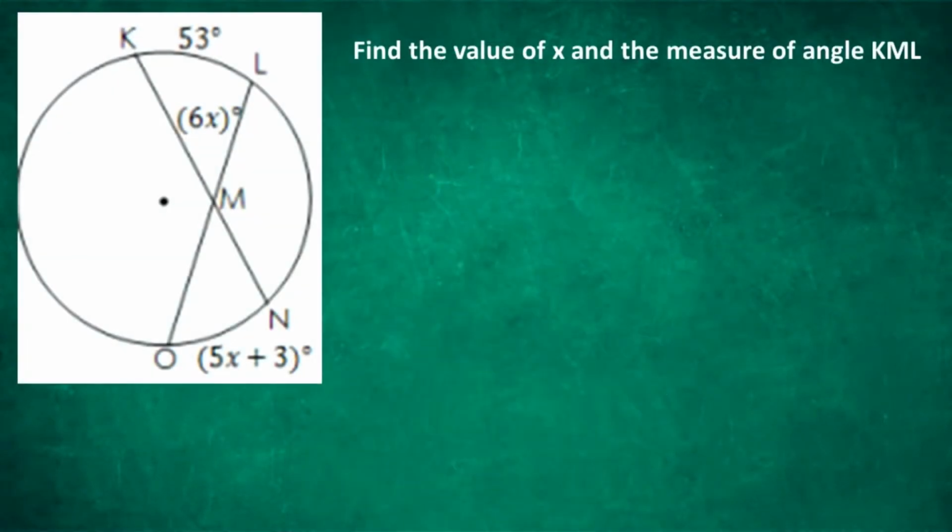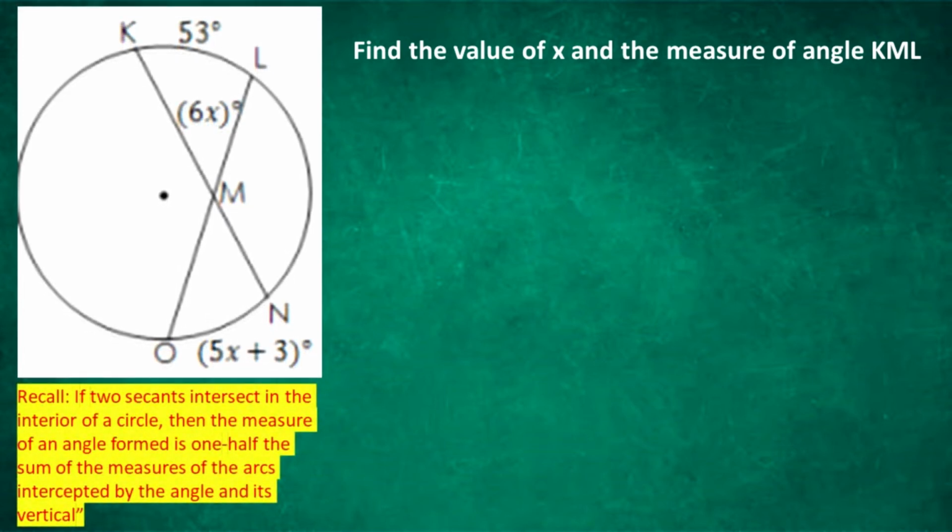Illustrative example number 6. Find the value of x and the measure of angle KML. Recall that if two secants intersect in the interior of a circle, then the measure of an angle formed is 1/2 the sum of the measures of the arcs intercepted by the angle and its vertical. In this case, the measure of angle KML equals 1/2 the sum of the measures of the arcs KL and ON intercepted by the angle and its vertical.